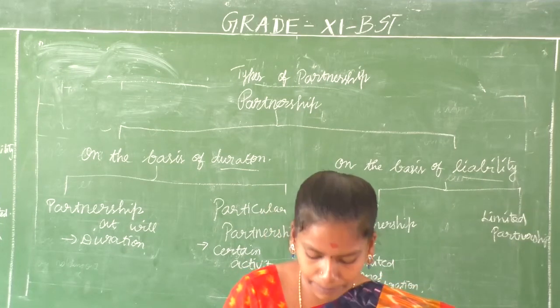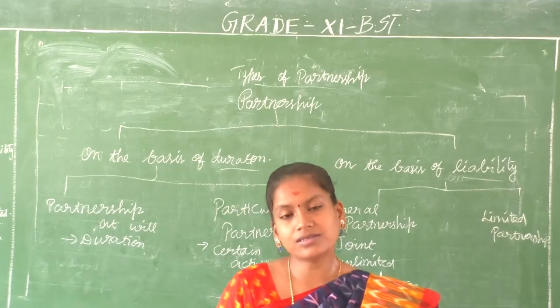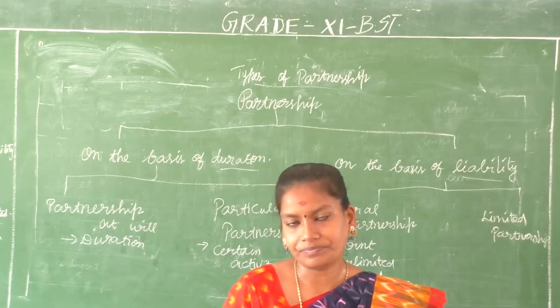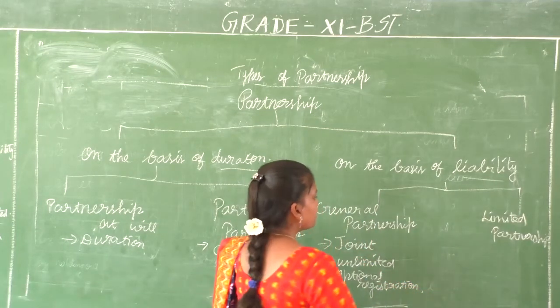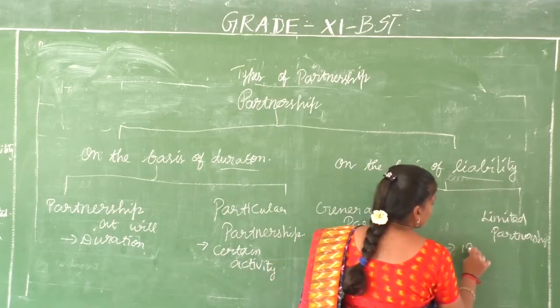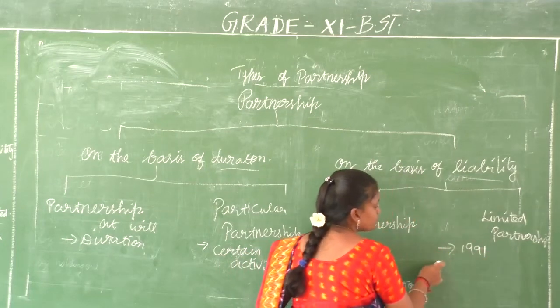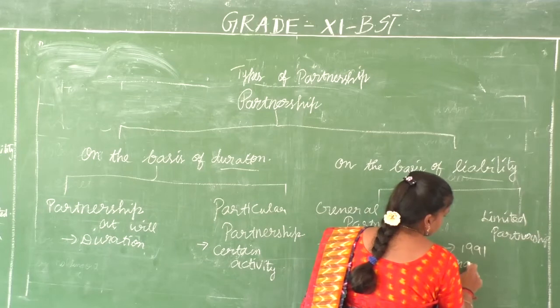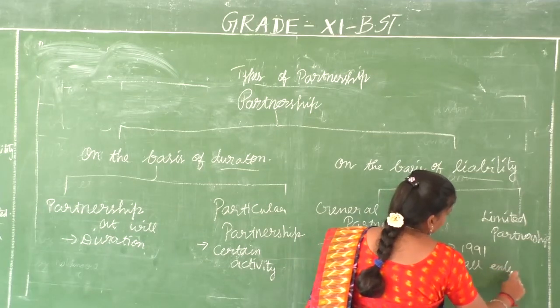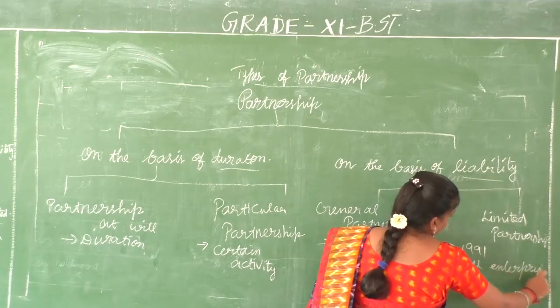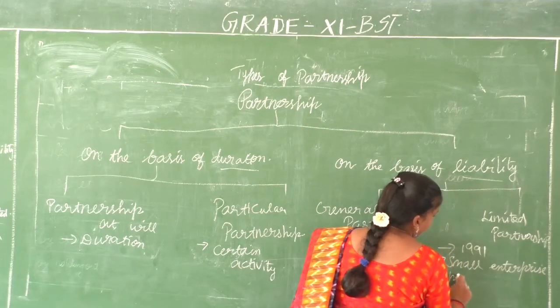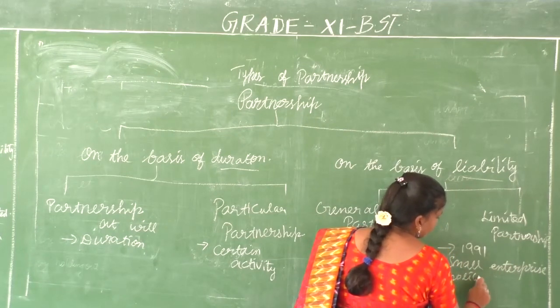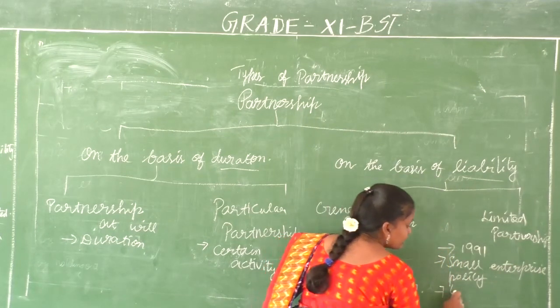One more thing is limited partnership. What is limited partnership? It came into existence only after 1991 through the small enterprise policy. That is, partners can enter the partnership with a limited liability.